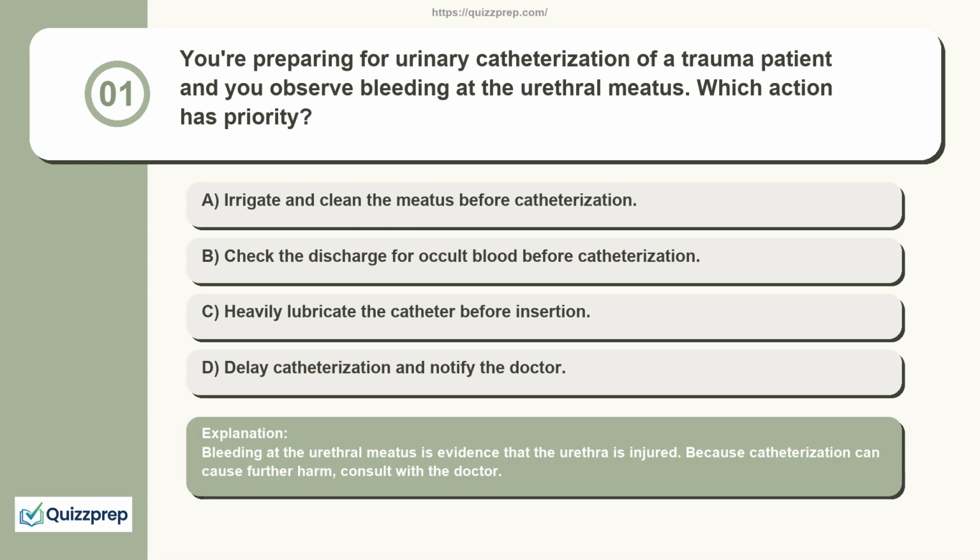Bleeding at the urethral meatus is evidence that the urethra is injured. Because catheterization can cause further harm, consult with the doctor.